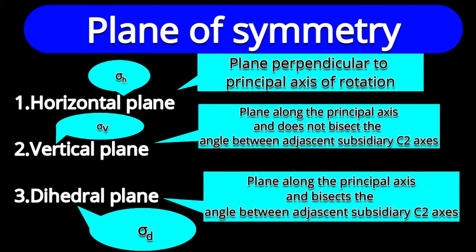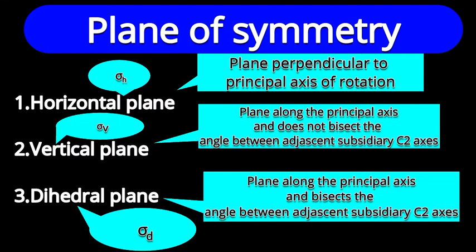We will discuss it with separate examples. I repeat, three kinds of planes we discuss: sigma h, horizontal plane; sigma d, dihedral plane; sigma v, vertical plane. Now with different examples, let us understand these different kinds of planes.